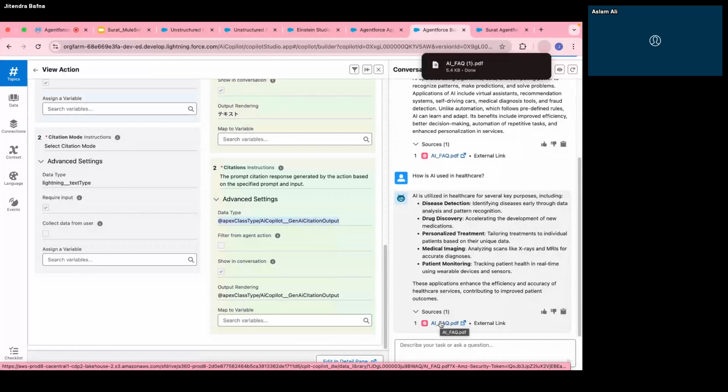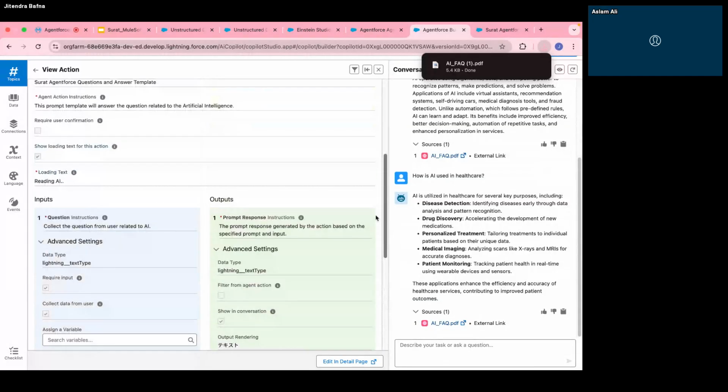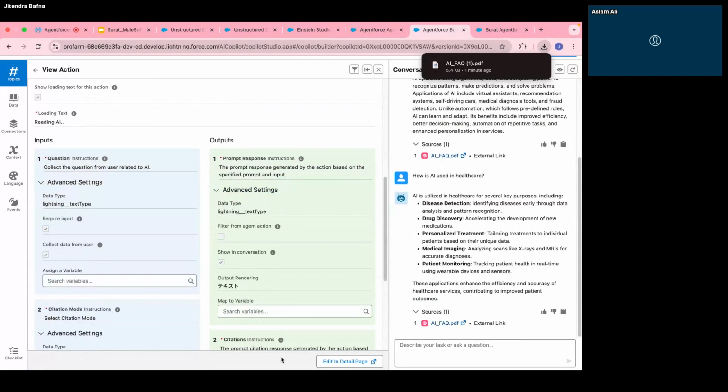Okay, this is the Apex class, right, which is of type AI Copilot Gen AI citation output. It has an Apex class which provides the citation, and I mentioned in the prompt to provide the source also. So we are getting the citation in the output from the prompt builder, right? Where we have this particular document link, and then we get the prompt response from that, right? Two outputs are coming from there. That's why you can see that source here. This file is not coming from external, it is coming from Data Cloud basically. Data Cloud. You understood?